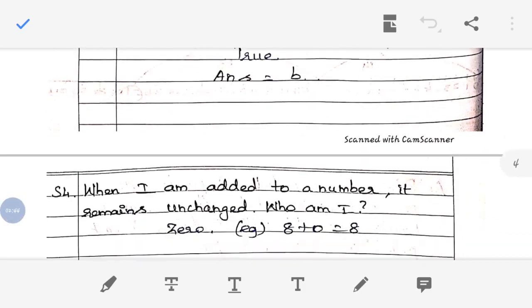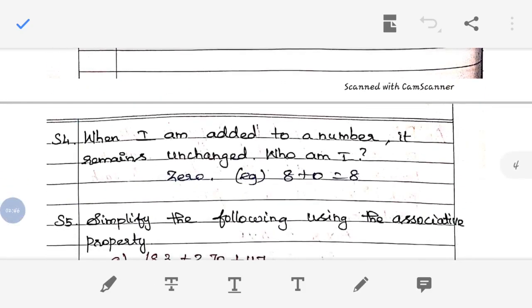Can you understand? So now the next question, that is S4. When I am added to a number, it remains unchanged. Who am I? There is a number, it is adding with all the numbers. Wherever it is adding, it will give the same number. What is that number? 0, of course. We have seen this in the identity property, right? That additive identity, what is that? 0. 0 is an additive identity.